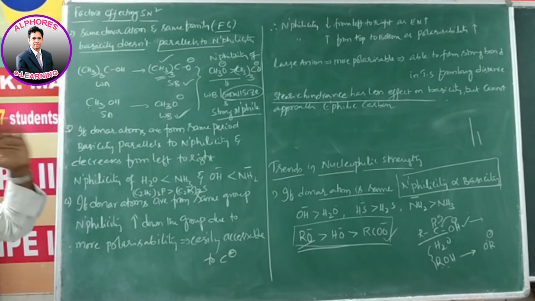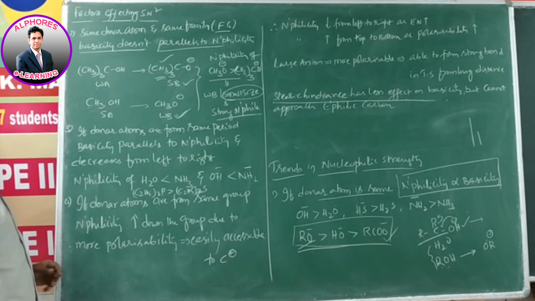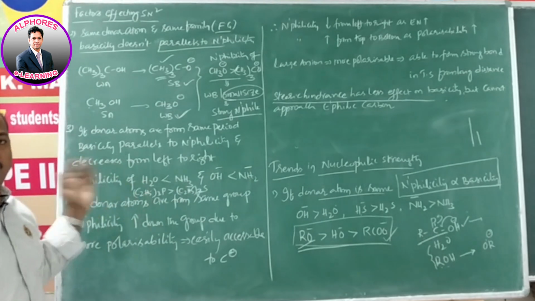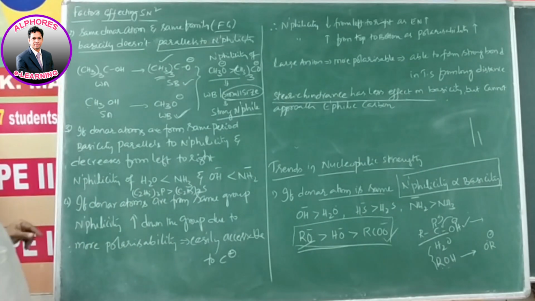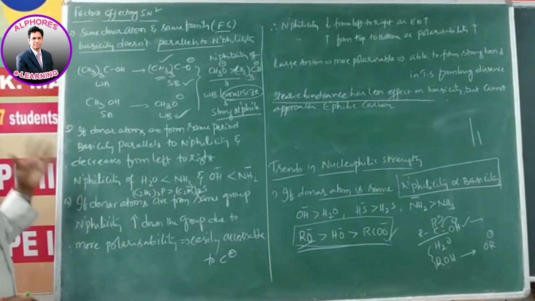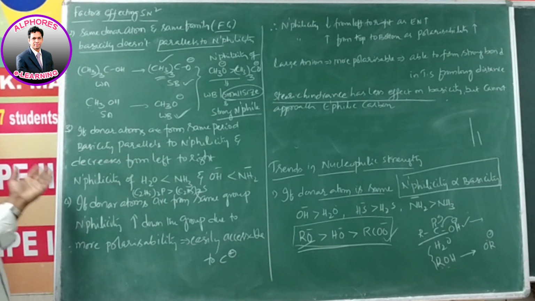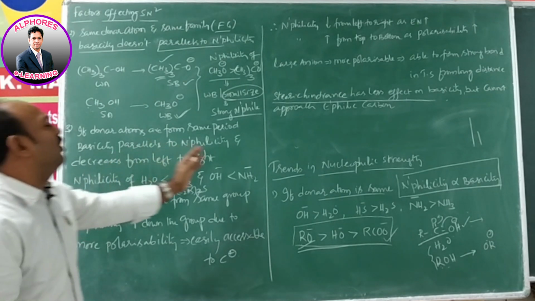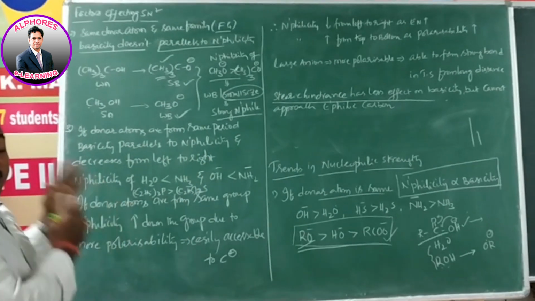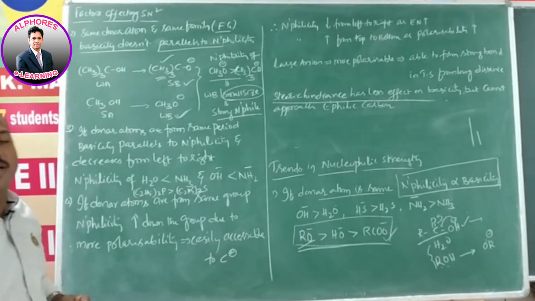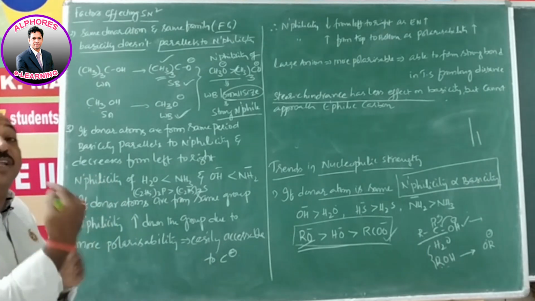Let's come to the third point. If donor atoms are from the same period, either you need to consider all second period or third period, like that. When donor atoms are from the same period, basicity is parallel to nucleophilicity. Why is basicity parallel to nucleophilicity? Because moving from left to right, metallic nature changes to non-metallic nature, meaning electronegativity increases.